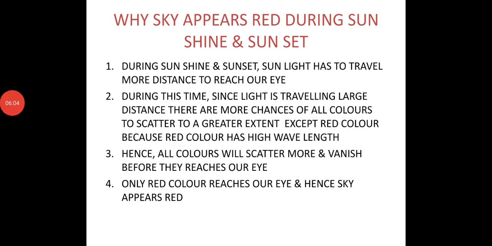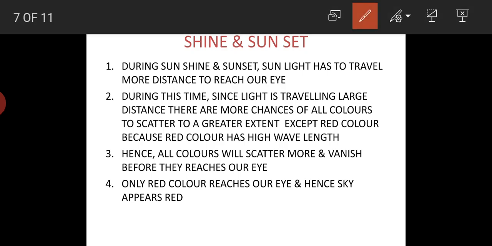So during this time, sunlight is traveling a large distance, and because of this, there are more chances of all colors to scatter to a great extent, except red color,